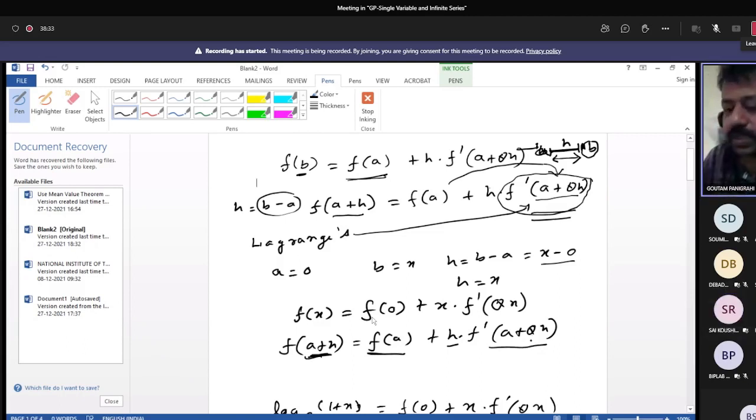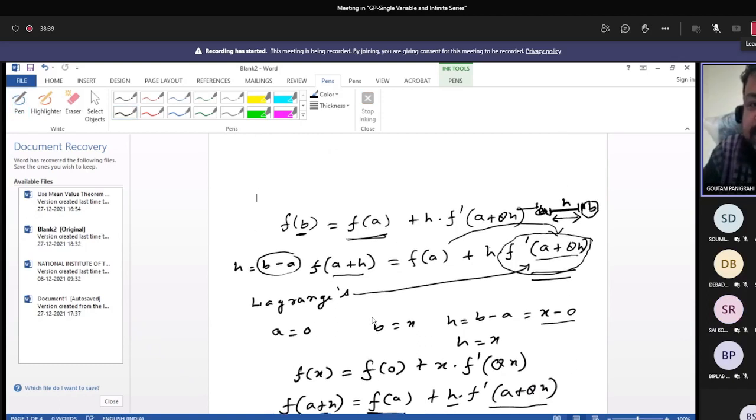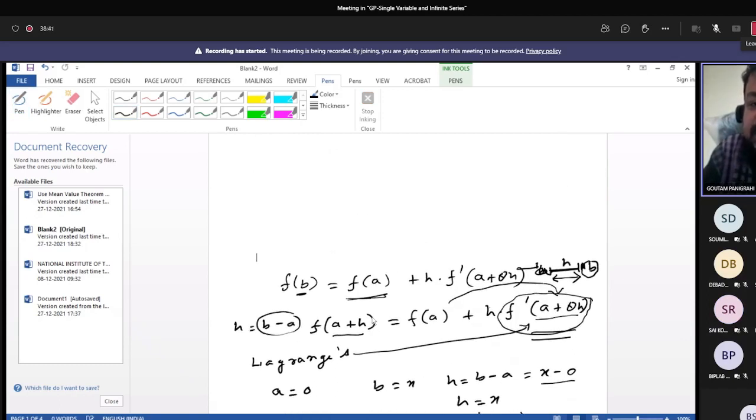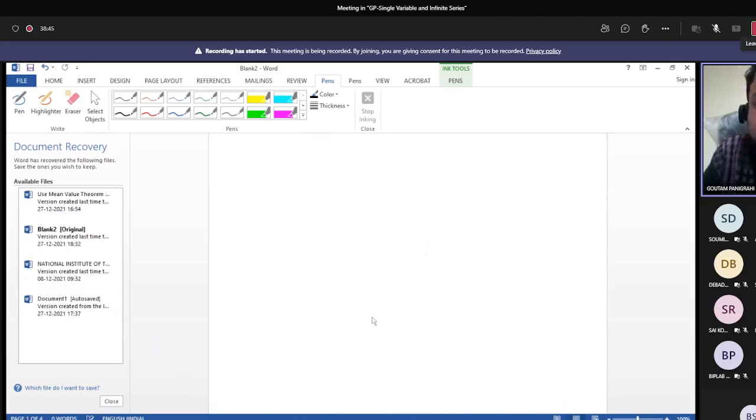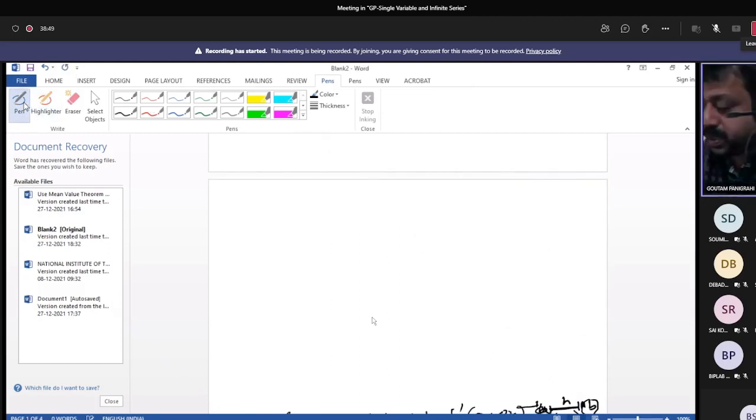Yes, sir. Now the question is that you have to go for the generalization. You have to think about the generalization of this mean value theorem. So instead of stopping at the second term, you may extend it. Sir, the dividend equals divisor into quotient plus remainder.